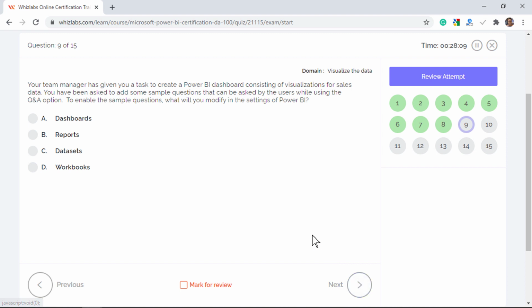Your manager gives you a task to create a Power BI dashboard for sales data, and you need to add sample questions that can be asked by the users while using the Q&A option. To enable the sample questions, what will you modify in the Power BI settings?